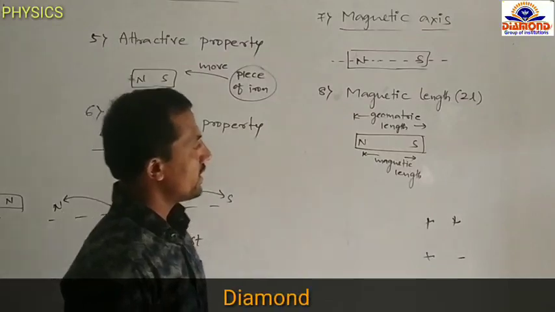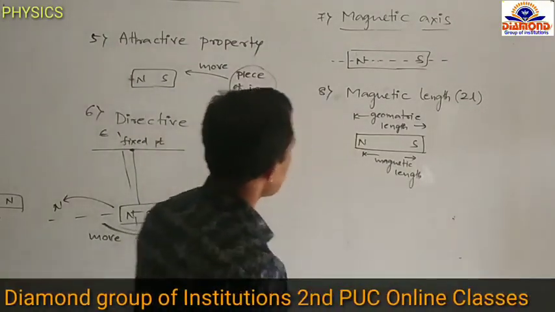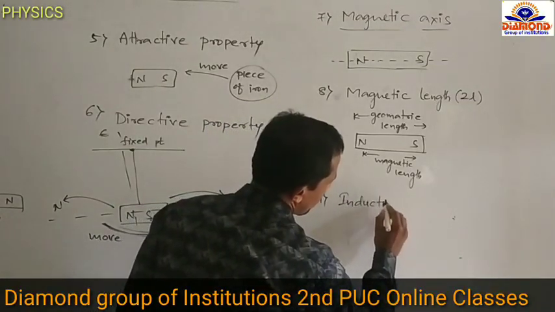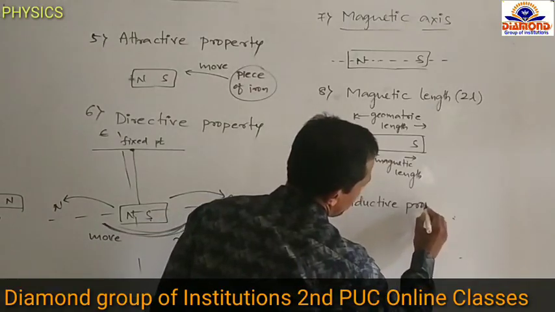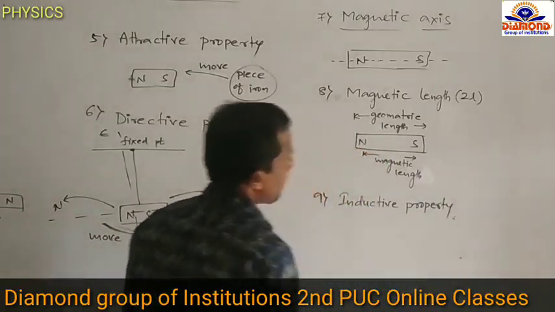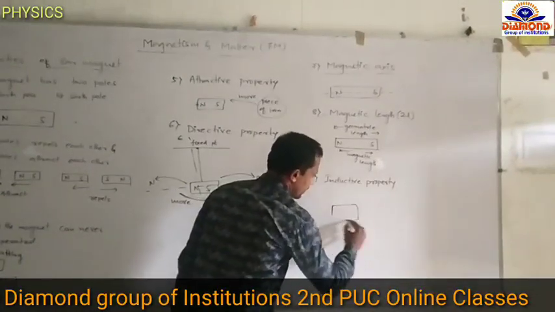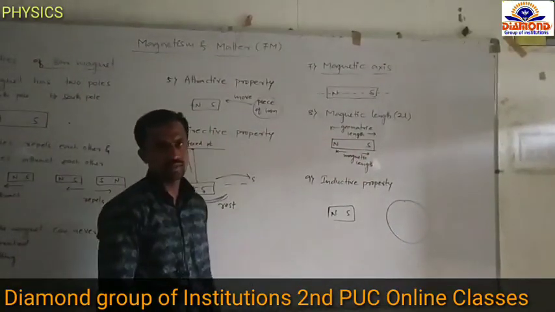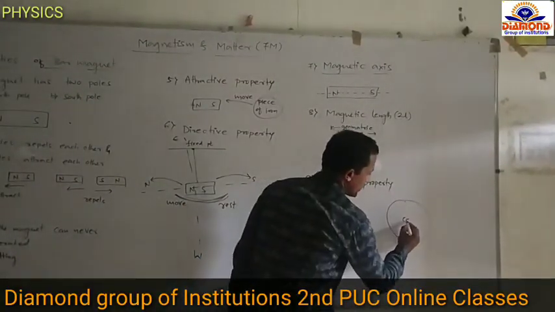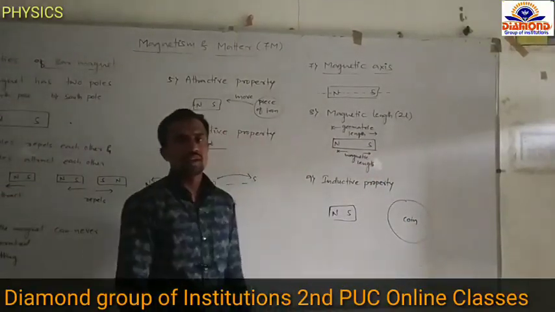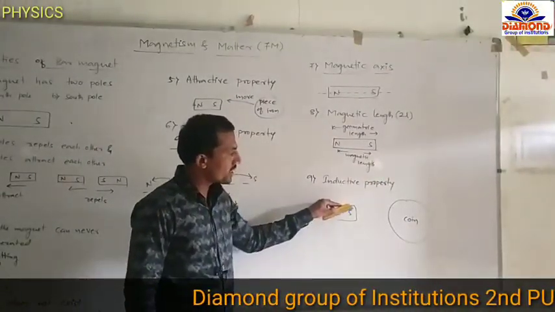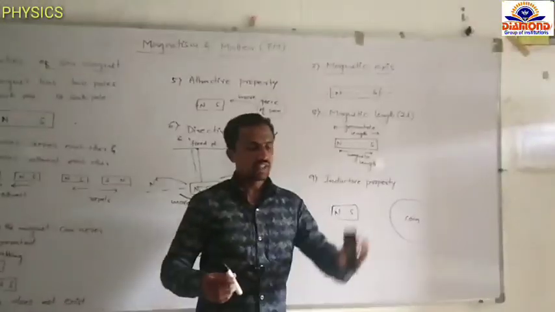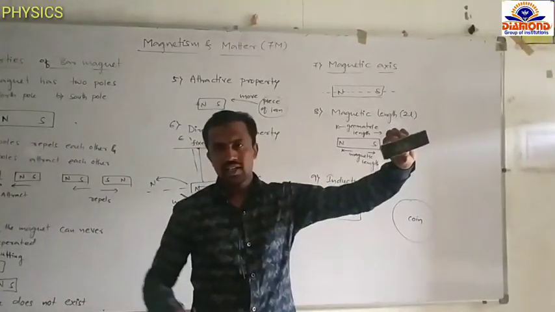Then the next property of a magnet is the inductive property. We are taking one magnet, with a north pole and a south pole, and one magnetic material, for example, a coin. When the magnet is kept closer to the coin, without touching, this is the magnet and this is the coin.